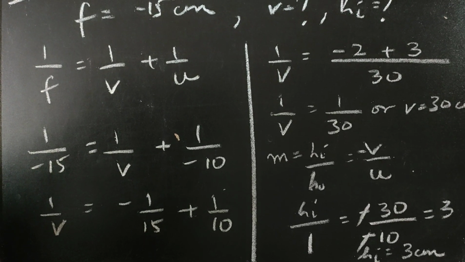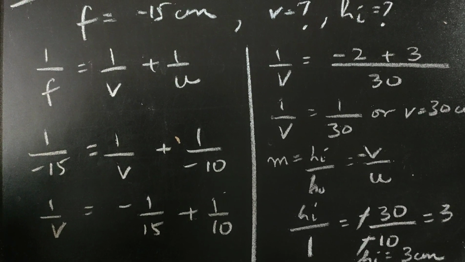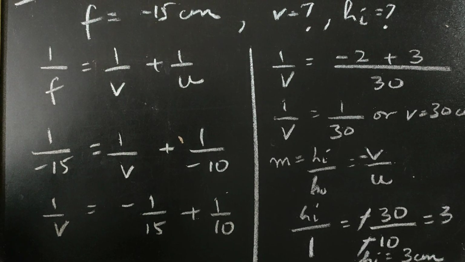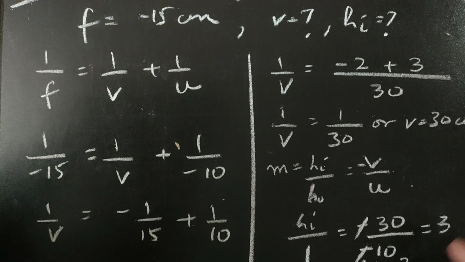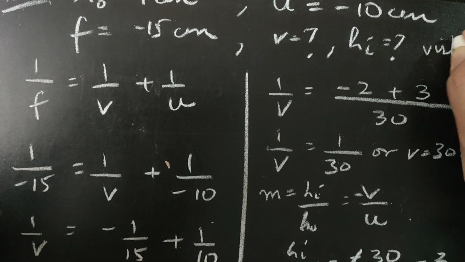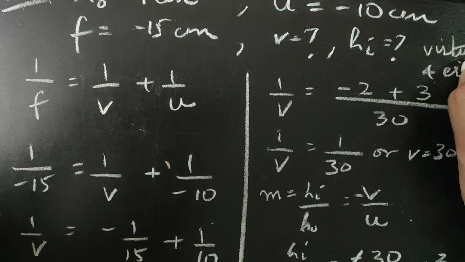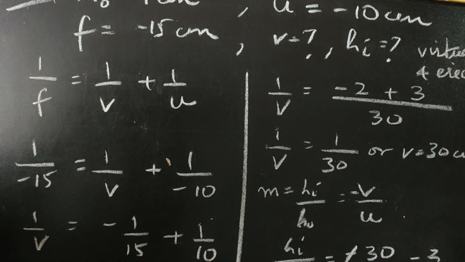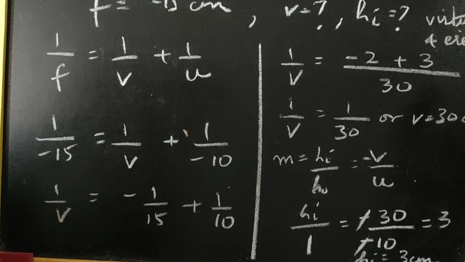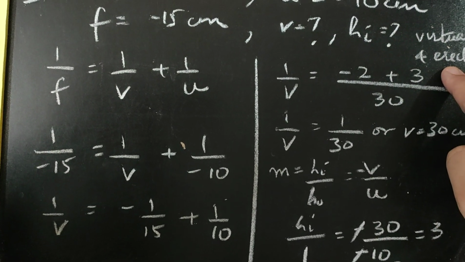Now you can clearly see here that the height of the image is coming out to be positive. That means it's a virtual and erect image. If it would have been an inverted image, the height of the image would have been negative. We are getting a positive height here, hi is 3 centimeter, so that means it's a virtual and erect image.